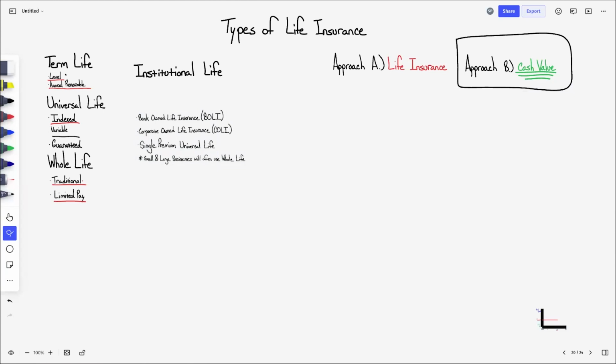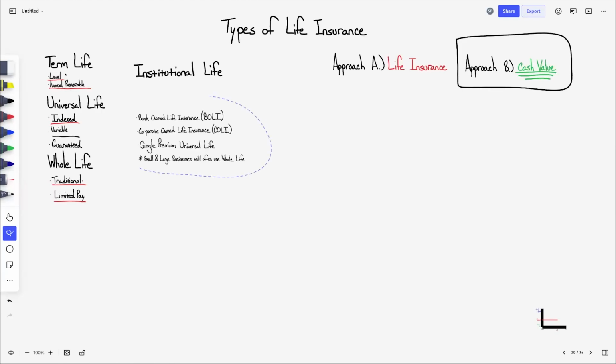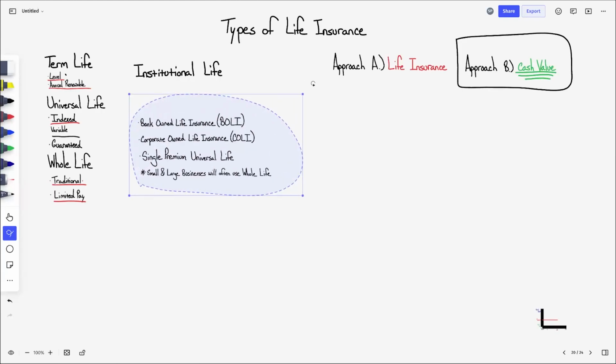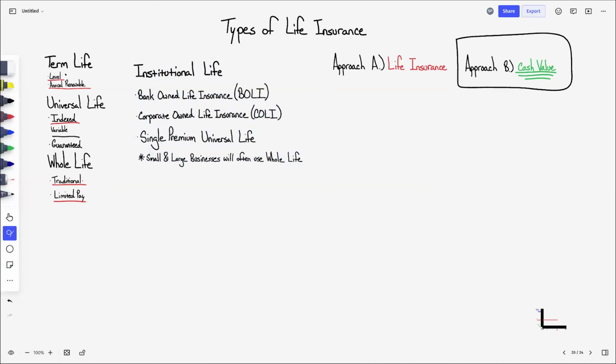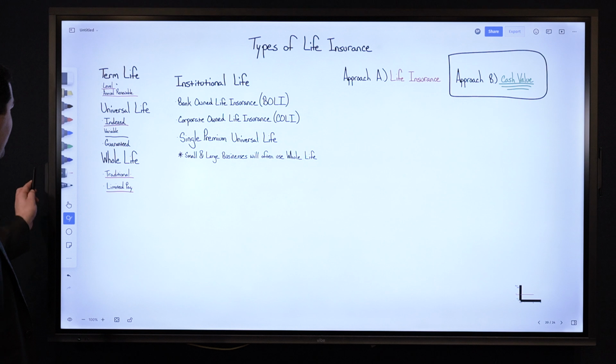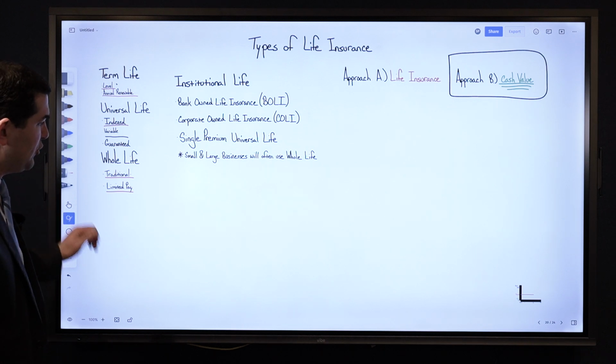So when I look at corporate-owned or bank-owned life insurance, the product that is used is a single premium universal life insurance, which means the insurance expenses are going to gradually increase over time. However, these are structured different for corporations than they are for individuals, where you will see positive cash value from start to finish, even though those expenses go up. So let's take a look